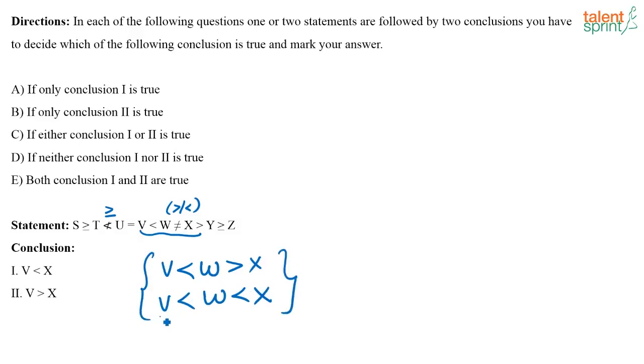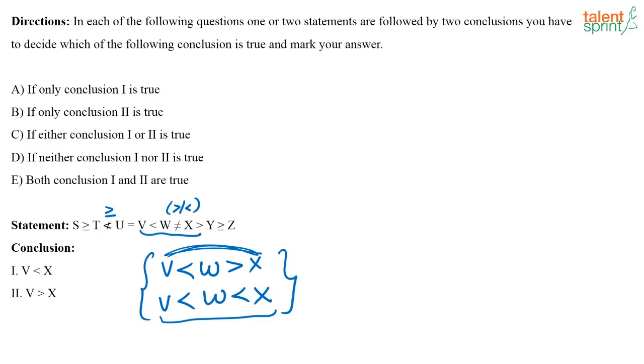Now, if this is the case, I can say for sure that V is less than X. But if this is the case, then I cannot find out the relationship between V and X, right? So, for sure, I am not able to find out the relationship between V and X. So, what will the answer here be? The answer here will be cannot be determined, right?